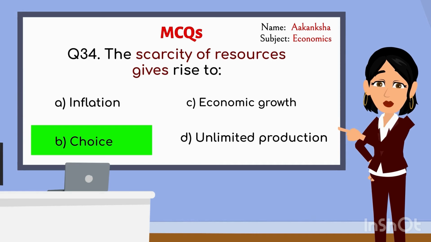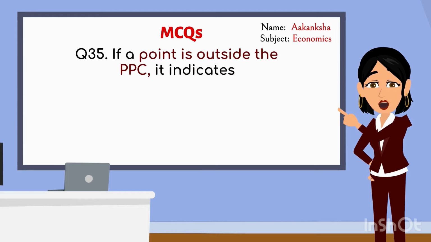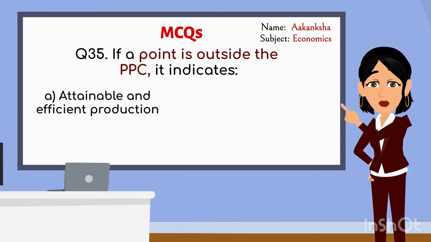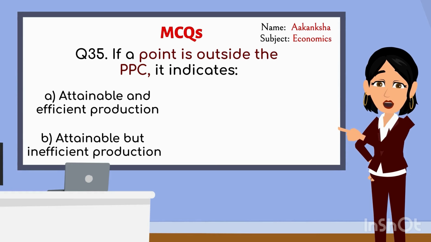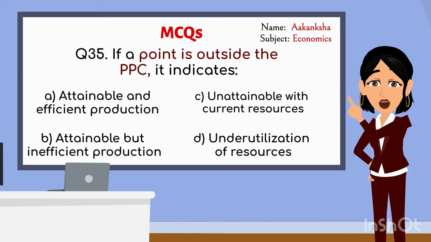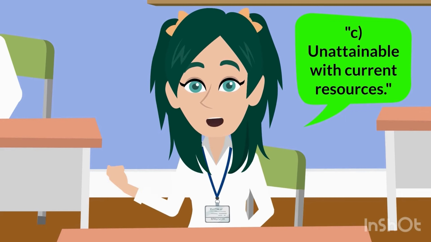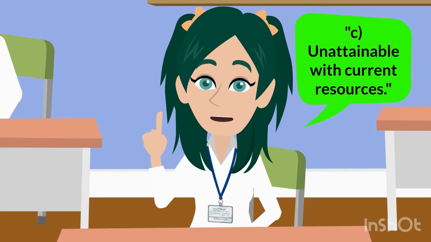Well done. Here's the next question. If a point is outside the PPC, it indicates A. Attainable and efficient production. B. Attainable but inefficient production. C. Unattainable with current resources. D. Underutilization of resources. If a point is outside the PPC, it indicates C. Unattainable with current resources.